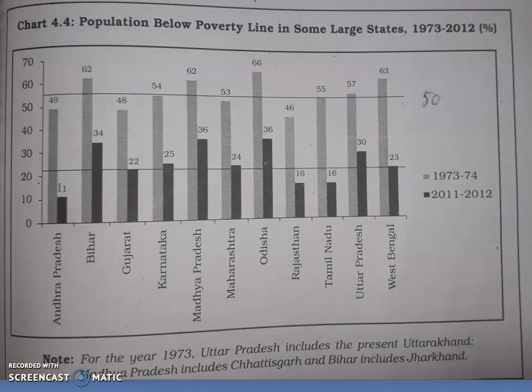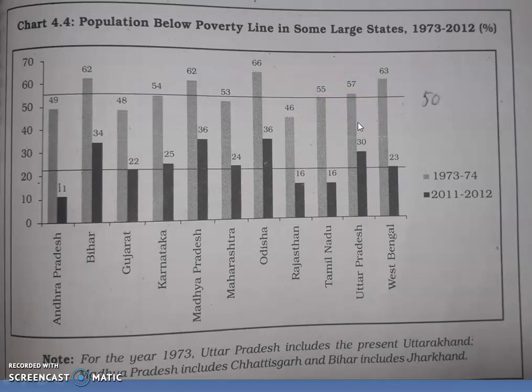The right side bar shows the poverty in 2011-2012 in the respective states. In 73-74, the poverty level of most states was much higher than the national level. The states include Tamil Nadu, Odisha, West Bengal, Uttar Pradesh, Madhya Pradesh and Bihar. Here the poverty level was higher than the national level of 55%.